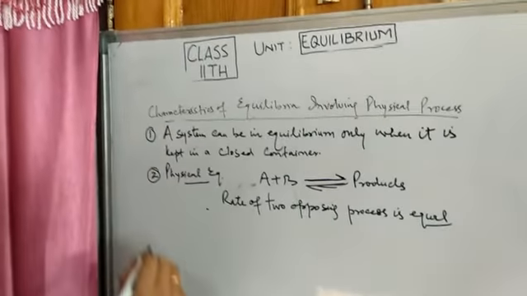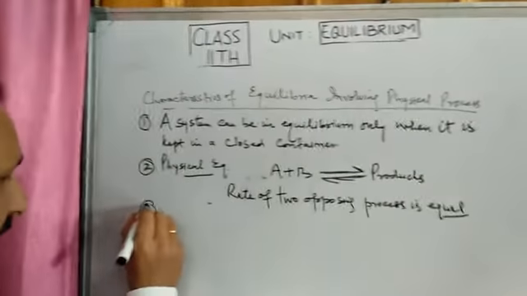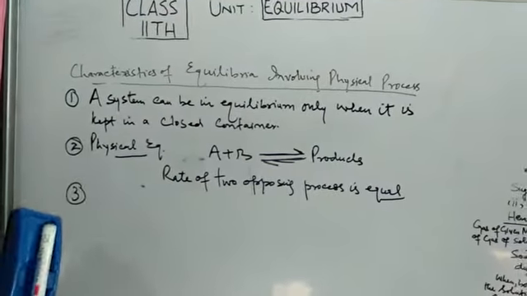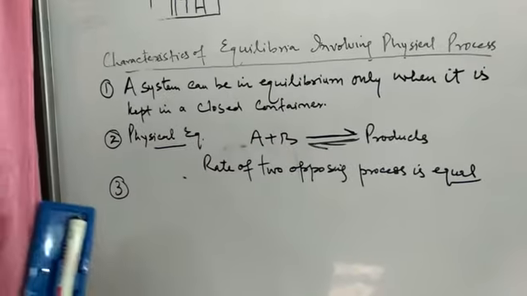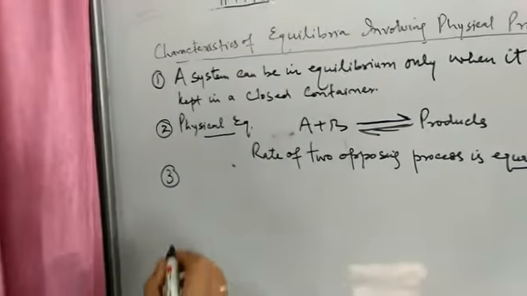Now the third characteristic is that the observable properties like pressure and temperature must be constant.